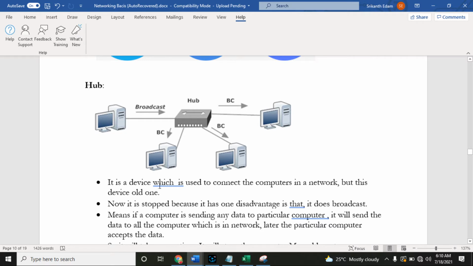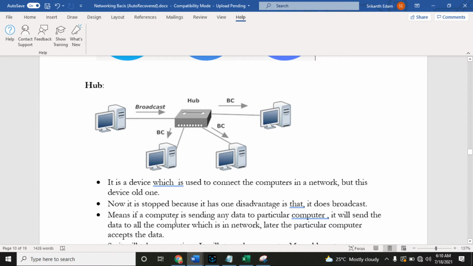A hub is an old device which was used to connect computers in a network, but this device is no longer available. It has stopped because it has one disadvantage: it does broadcasting.